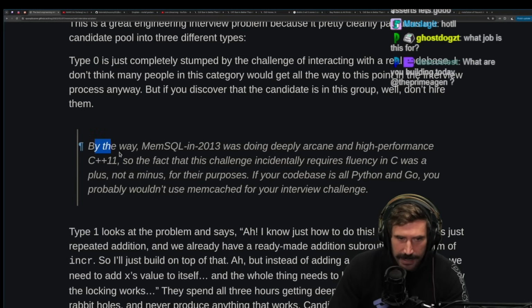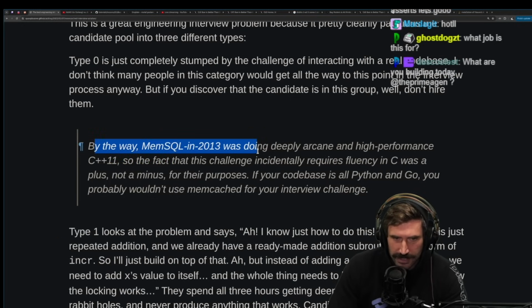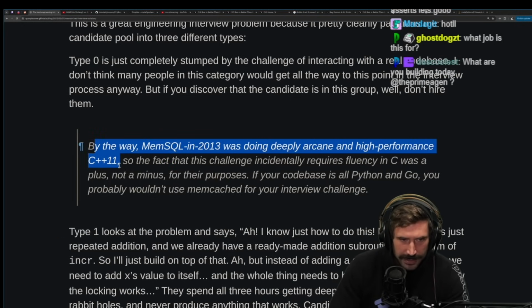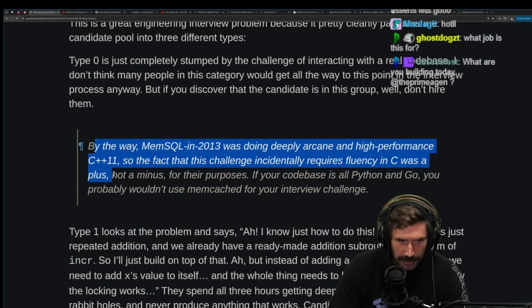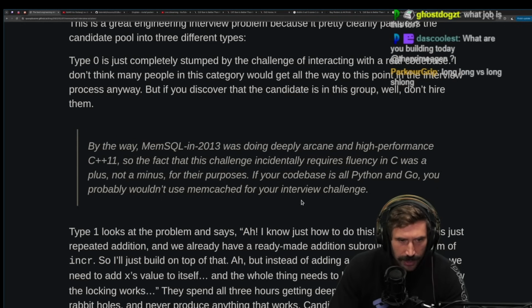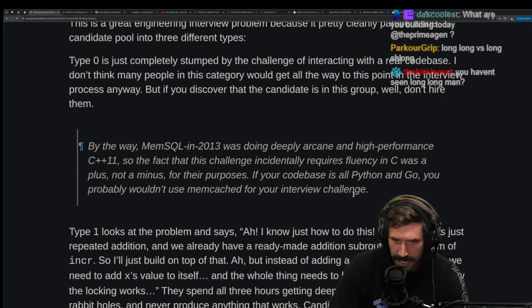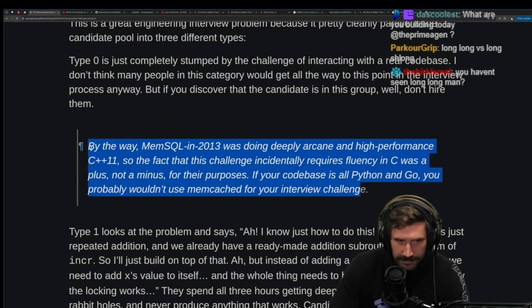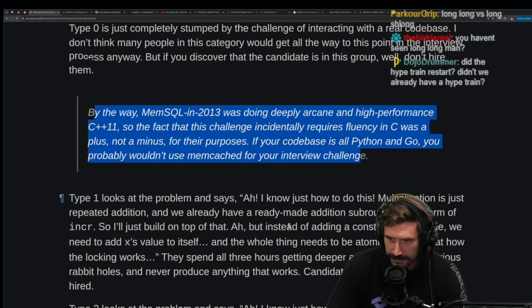Yep. By the time, Memsqueal 2013 was doing deeply arcane high performance C++11. So the fact that this challenge incidentally requires fluency in C was a plus, not a minus, for their purposes. If your code base is all Python and Go, you probably wouldn't use Memcached for your interview challenge. Yes, there's definitely a language barrier here.